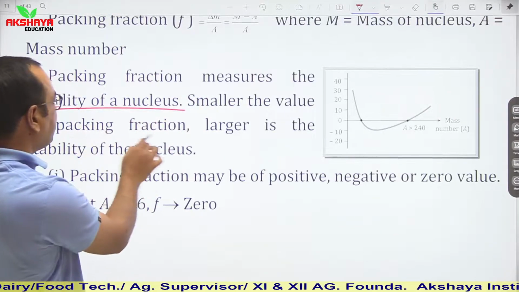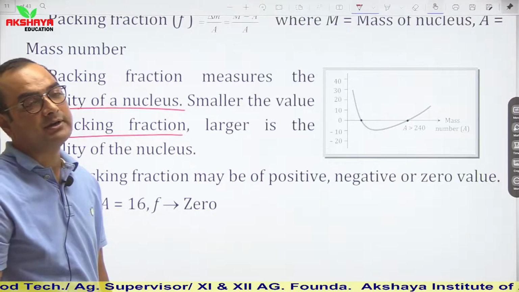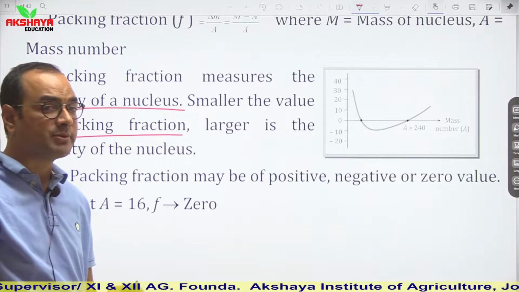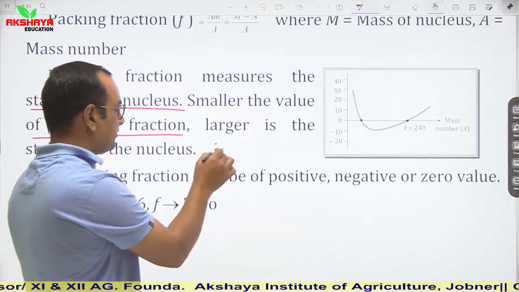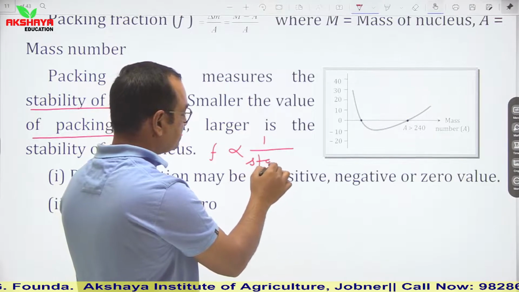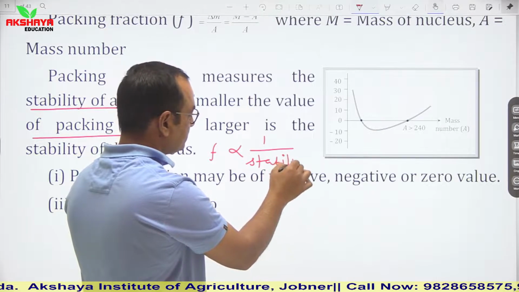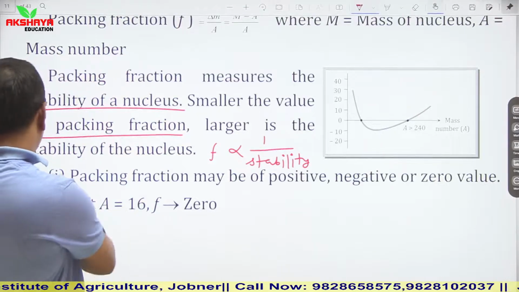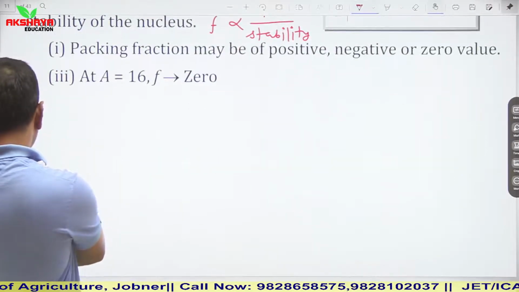Smaller the value of packing fraction, larger is the stability. It means packing fraction is inversely proportional to stability. So this is the general concept of mass defect and packing fraction.